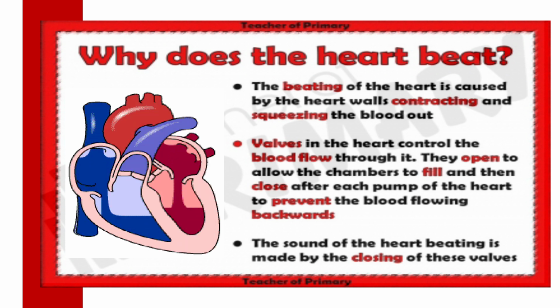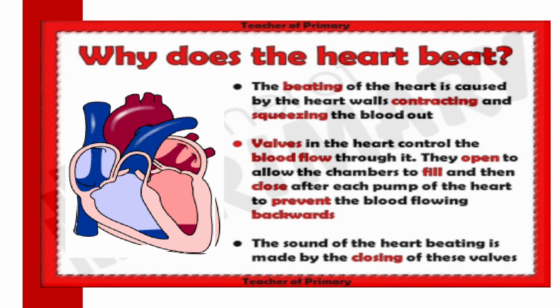This contraction and relaxation produces a throbbing sound, what we call the lub and dub sound. This is the heart cycle process, relaxation and contraction. Actually it is lub and dub, but in common language we say dhak dhak dhak dhak.